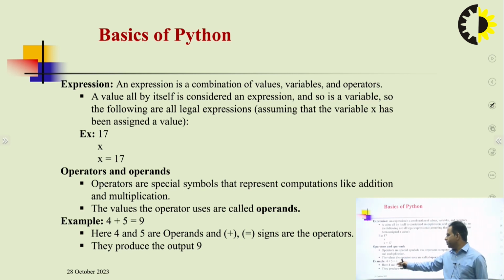For example, 4 plus 5 is equal to 9. Here 4 and 5 are operands, and plus and equal to are the operators, and the output produced is 9. After summation we get the value 9. As per the definition, operators are the symbols or signs like plus and equal to, and 4 and 5 are the operand values. Using the operators we solve the operations.